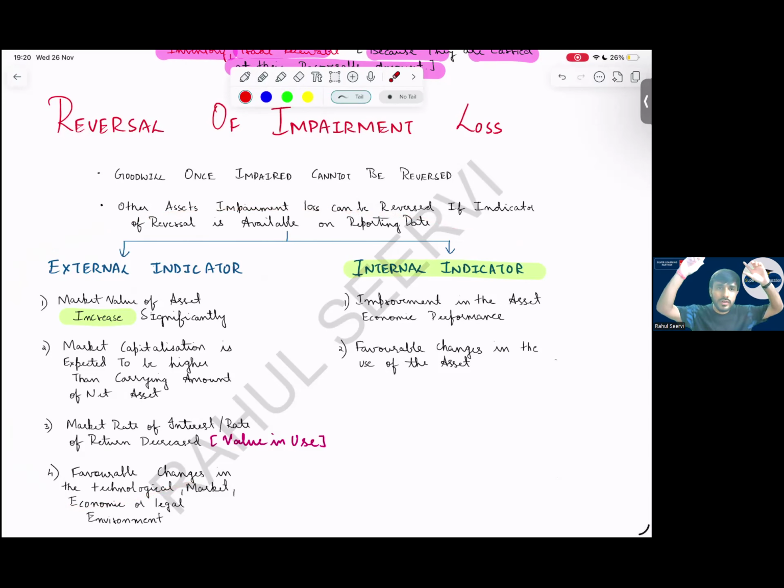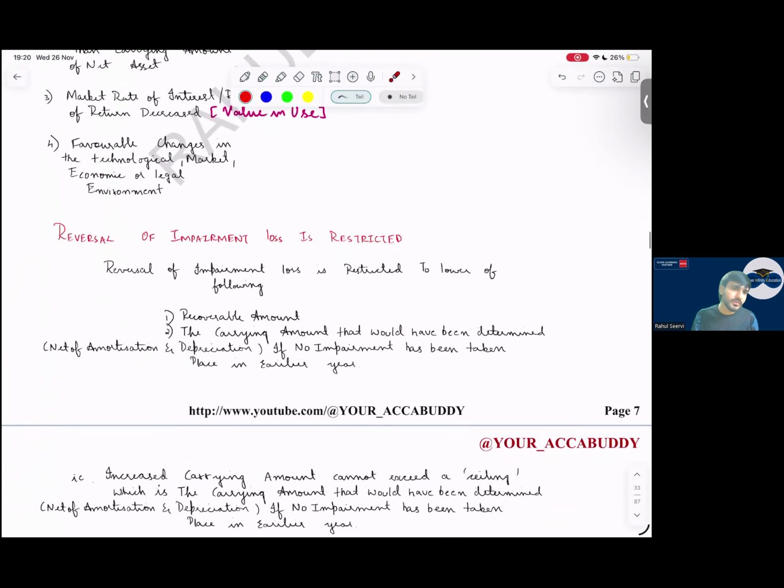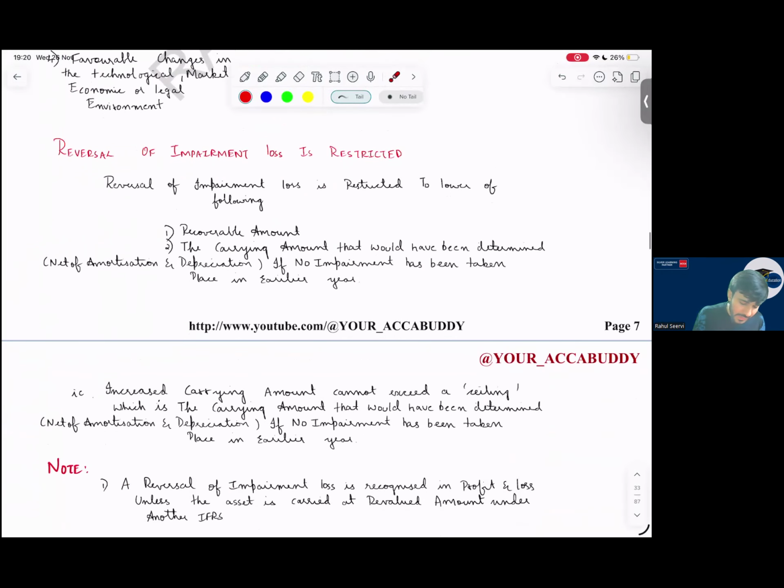Whatever we have seen for the negative part, it will be the reverse here: reversal of impairment loss. But what is important? Listen here. Whenever there is a reversal of impairment, can we increase the entire amount? No, there is a restriction, a ceiling limit. That limit you can't cross. So what is that limit?